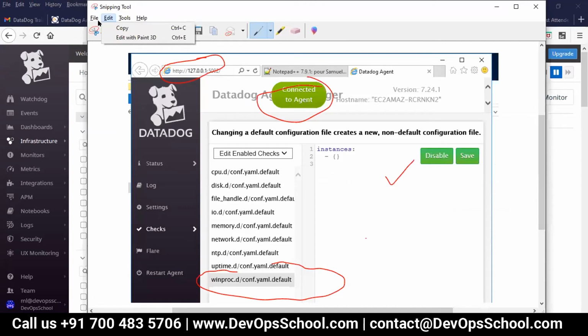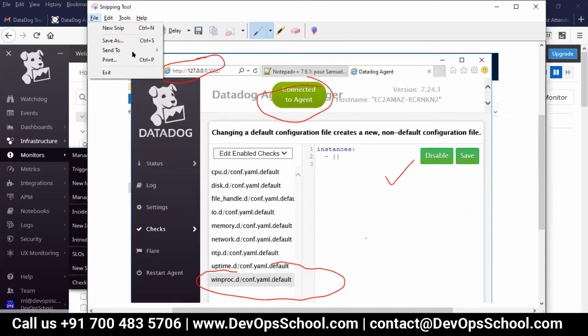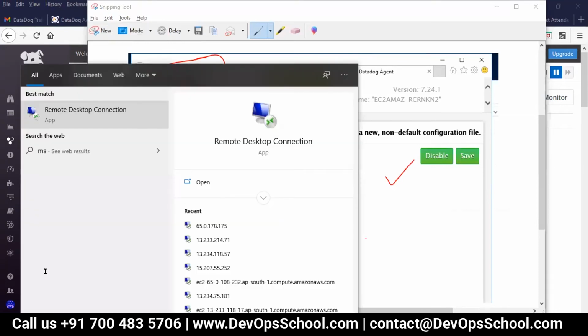How can we check if it is for both Linux and Windows? The process. Just a second, hold on a second, I have to store this.